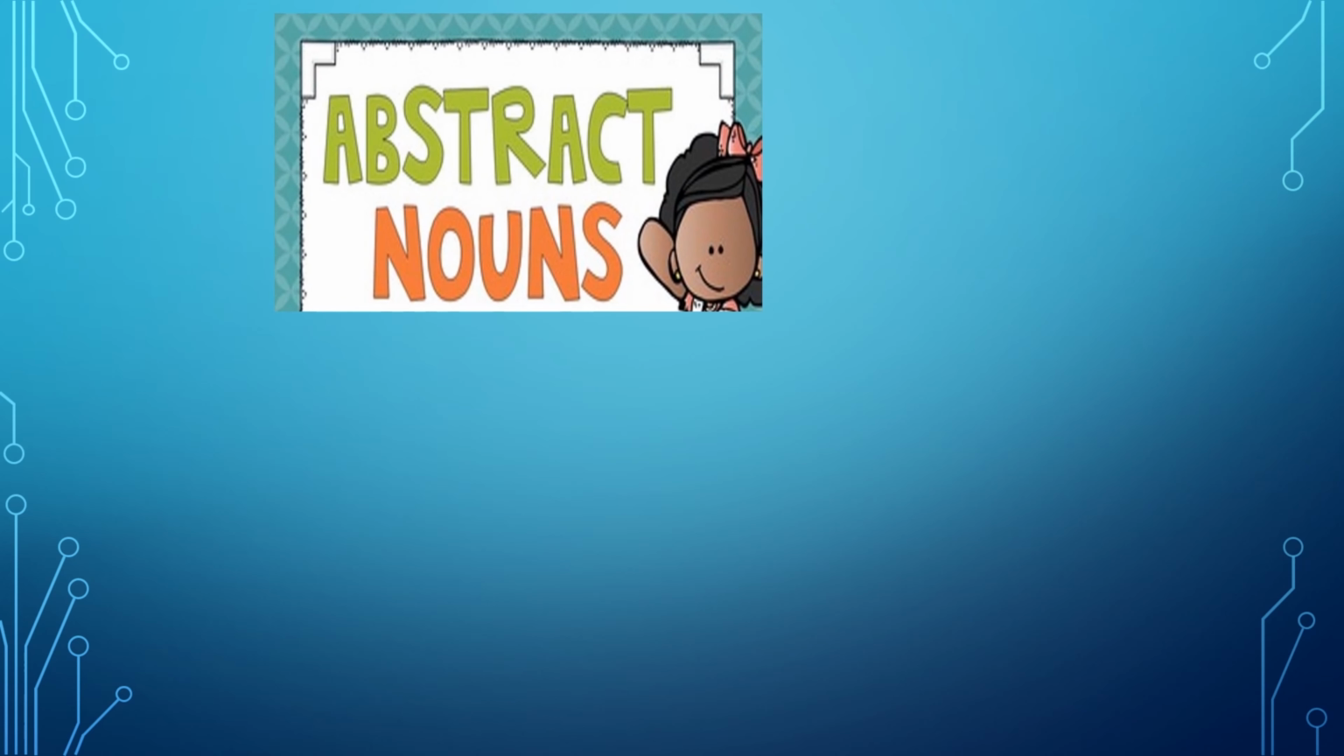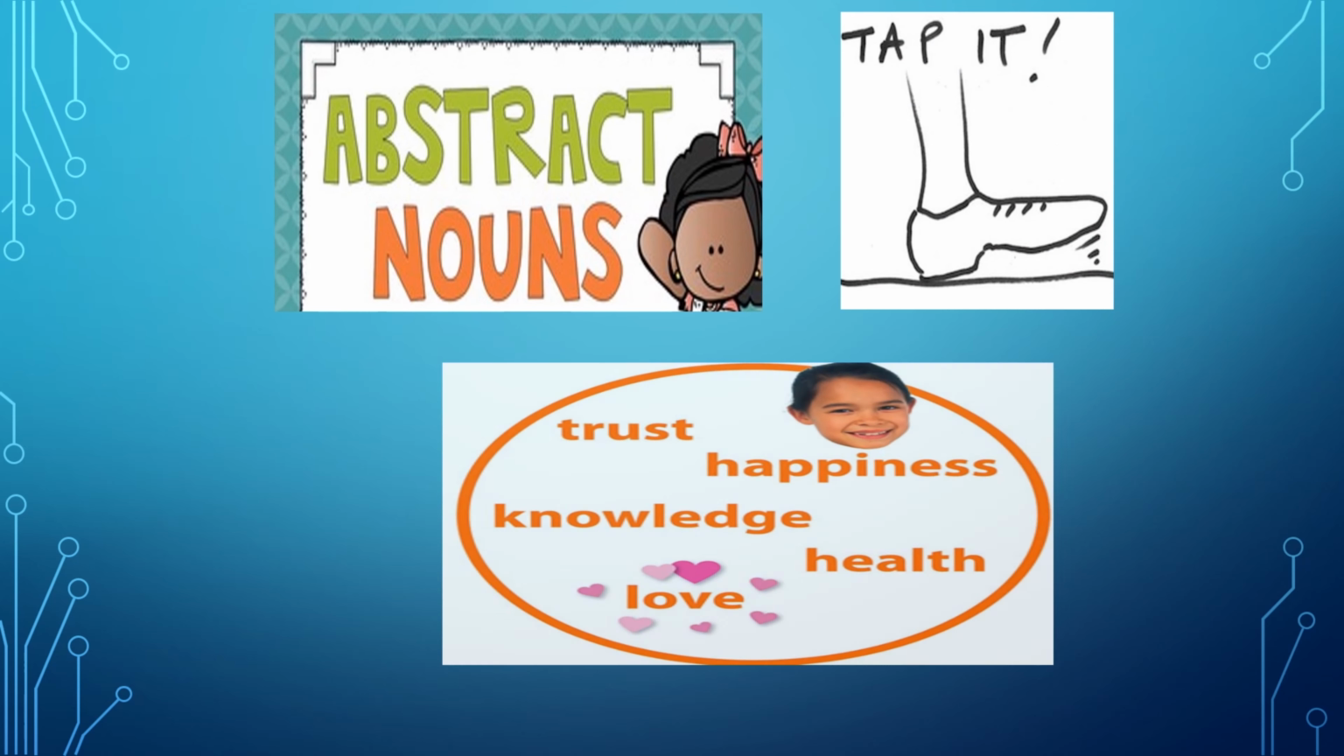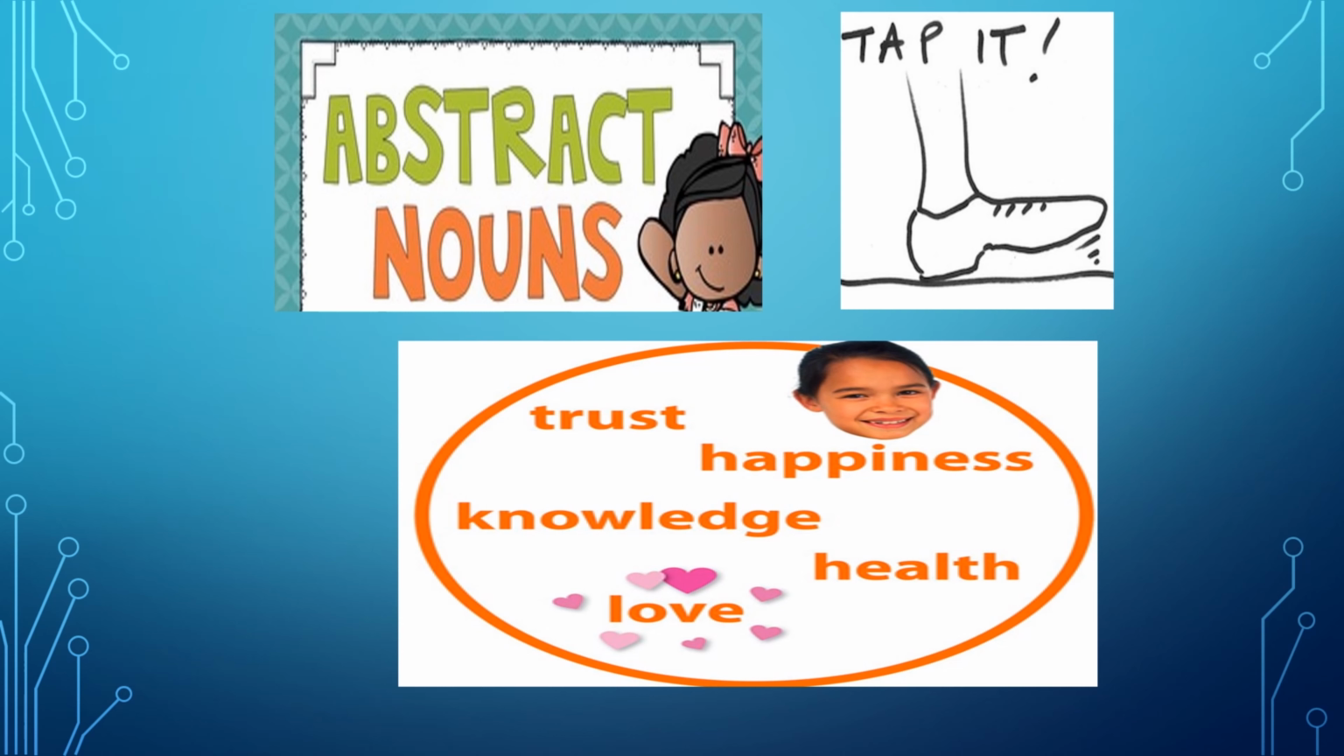Again, for abstract nouns, you can ask the children to tap their feet. You can give them a list of abstract nouns such as trust, happiness, knowledge, health, love, etc. You can also add a twist to it by adding a few concrete nouns. The child will listen to the word, understand it, and then give you the reaction. If it is an abstract noun, they will tap. If it is not an abstract noun, they will not tap. This game can be played with grade 3 and 4 students.